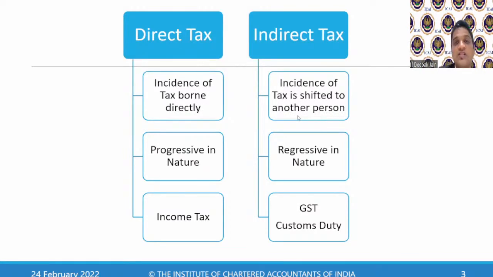There are 2-3 reasons for this. Tax goes to the government at the earlier stage. The government also gets a control on the recipient, because the recipient's details have to be disclosed to the government, saying that I am withholding taxes. I am deducting taxes from the income of this person. Now that person's details will be submitted, so the government will get to know, okay, this much tax has been withheld from this person's income. Whether that person is disclosing that income correctly or not is the control the government will get. So that's the reason there are a lot of advantages in a TDS deduction for the government.